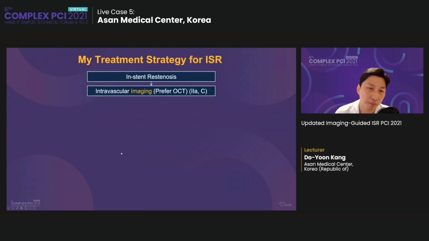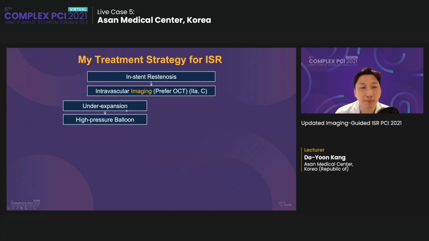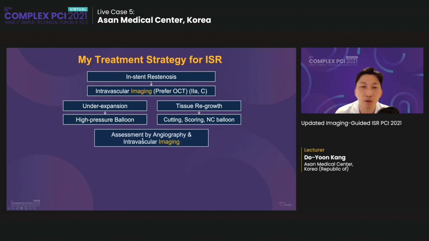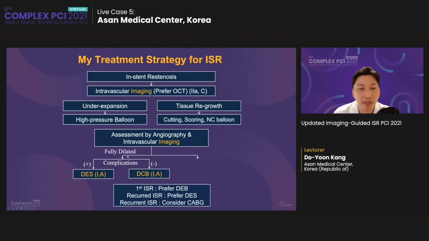When I meet the ISR patient, I check the intravascular imaging. If there is underexpansion, apply high pressure balloon. Tissue regrowth: cutting, scoring, NC balloon, use anything to make the lumen bigger. And assess the angiography and imaging. If the lumen is fully dilated without complications, apply DCB. If there are complications like large dissection or edge problem, apply DES. And if the ISR is undilatable, apply atherectomy or lithotripsy, and then assess again.